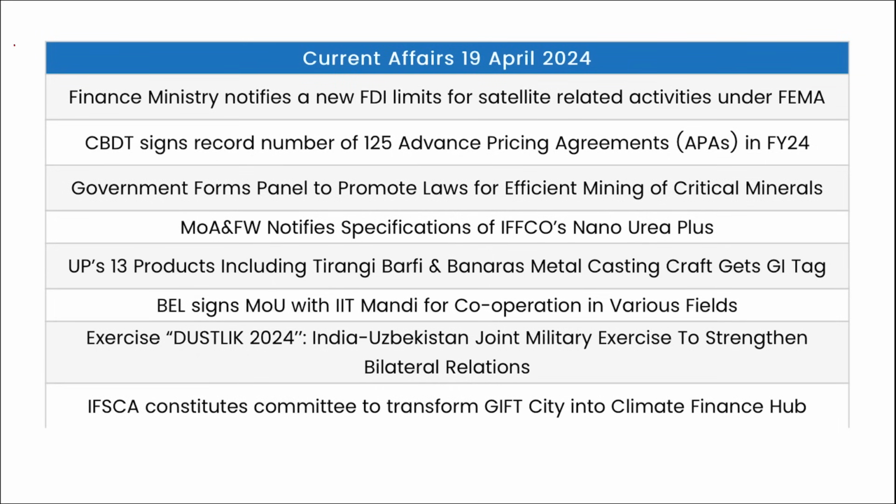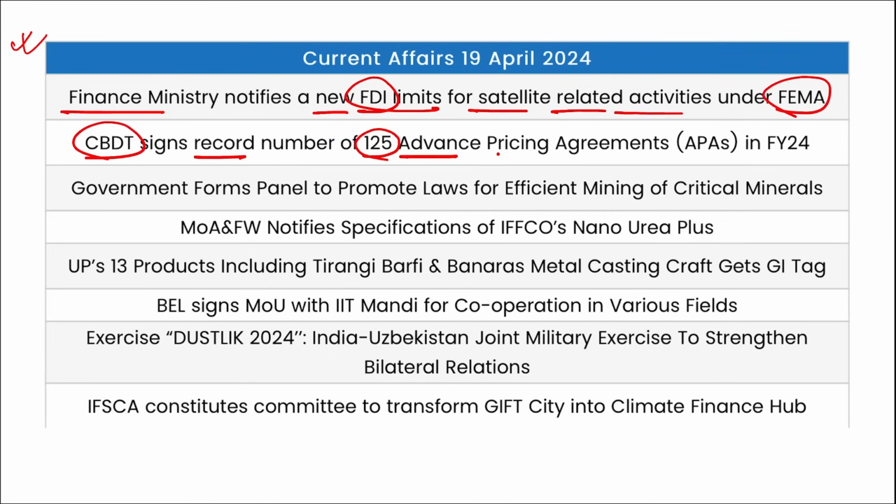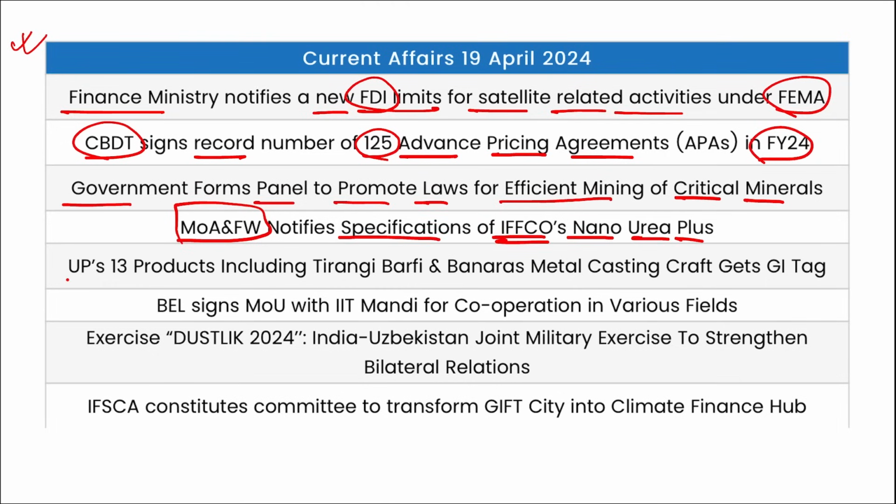Now let's move to your important segment, that is your one-liners. Finance Ministry has notified a new FDI limit for satellite related activities under FEMA. CBDT signed a record number of 125 advanced pricing agreements in FY24. Government has formed a panel to promote laws for efficient mining of critical minerals. Ministry of Agriculture and Farmers Welfare notified specification of IFCO's Nano Urea Plus. UP's 13 products including Tirangi Barfi and Banaras Metal Casting Craft got the GI tag.